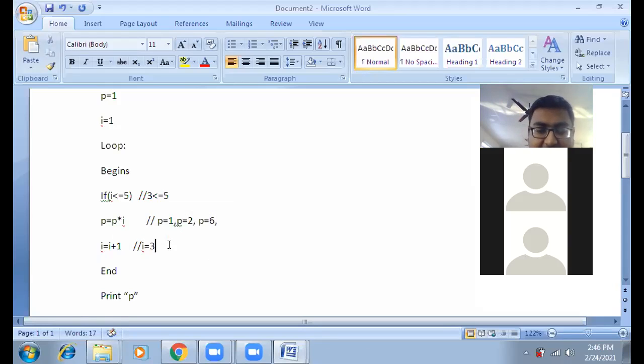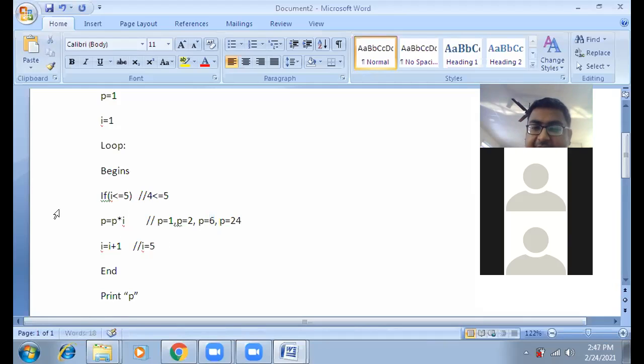Now again it will increment the value of i by 1. What is the current value of i right now? 4. So it will check whether 4 is less than or equal to 5. Yes, it is satisfied, so it will enter the loop again. The current value of i is 4, and the previous value of p was 6. So 6 into 4 is 24. The new updated value of p is 24.